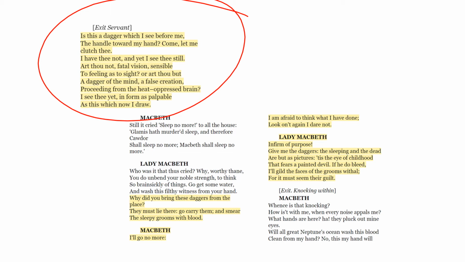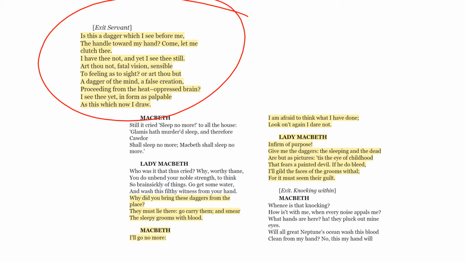So he's saying, I have thee not, and yet I still see thee. So yet I see thee still. So he's saying, oh, I can't touch you, but I can still see you. So he's trying to decide here whether he's seeing something, envisioning something, whether it's because he's got a heat stroke or he's tired, or maybe he's had a few too many glasses of wine at the party, or he's going mad because he doesn't want to kill the king. It's because his Lady Macbeth is persuading him to do it. She's saying, you've got to, because that's the only way you'll become king.